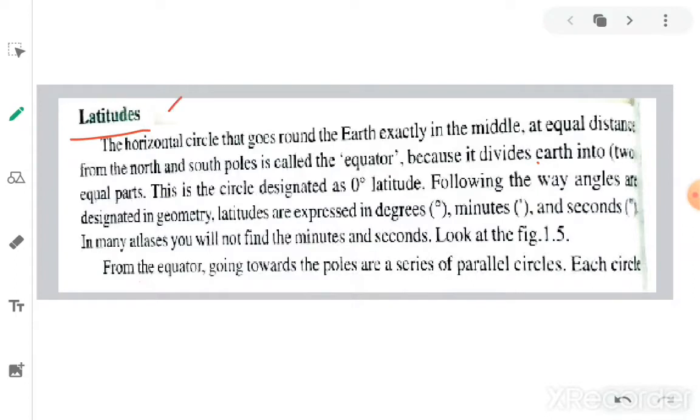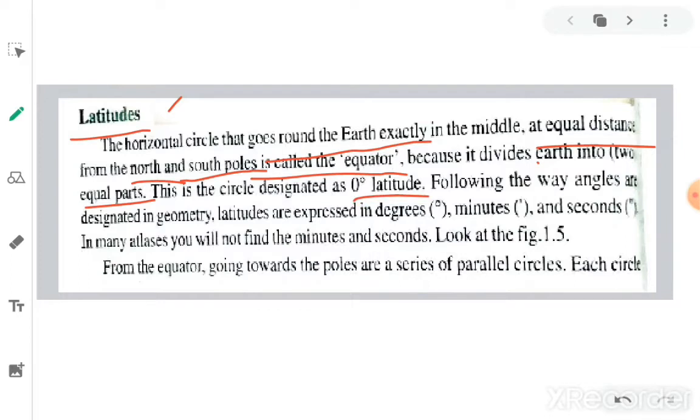What are latitudes? The latitudes are the horizontal imaginary lines that go around the earth, exactly in the middle, at equal distances from the north and south poles, called the equator. The equator is the imaginary line drawn exactly in the middle of the earth. That line will divide the earth into two equal parts, north and south. Because it divides the earth into two equal parts, this circle is designated as 0 degree latitude.